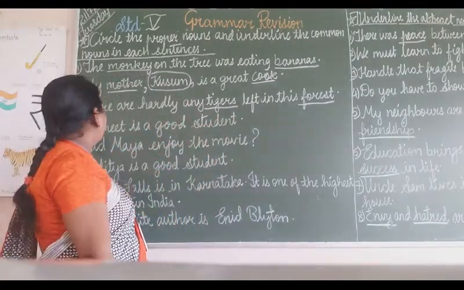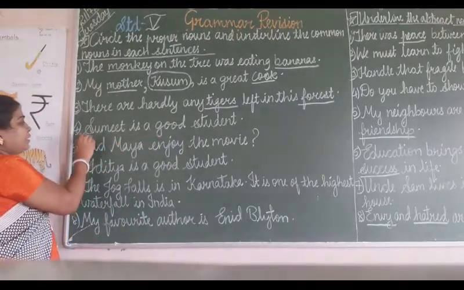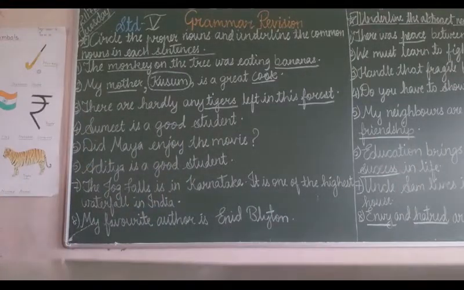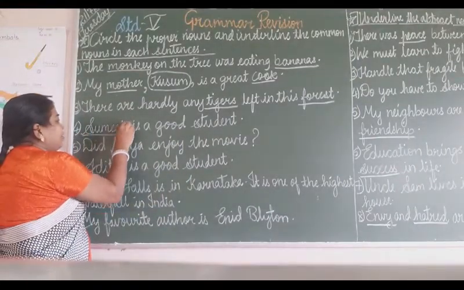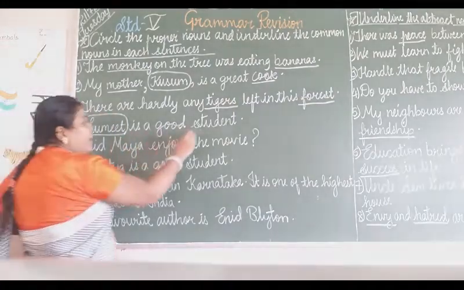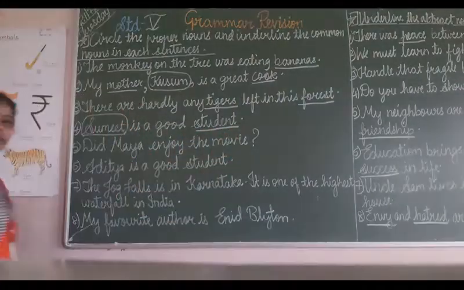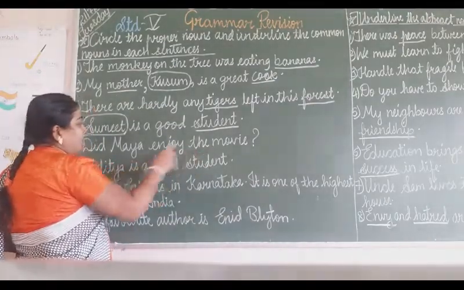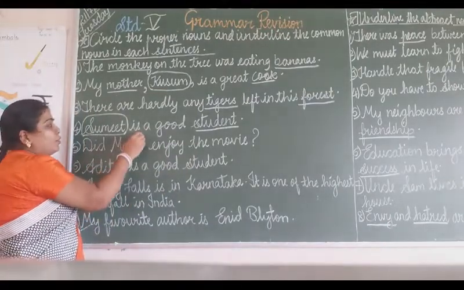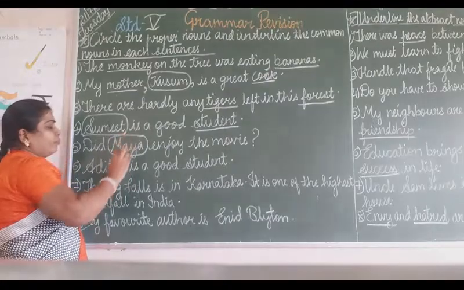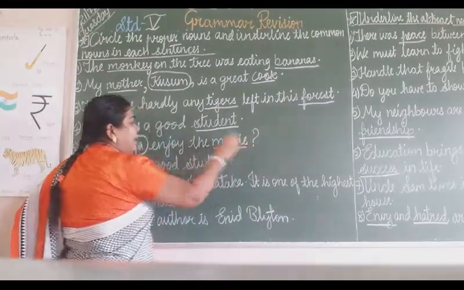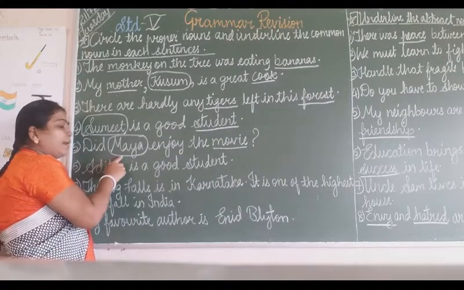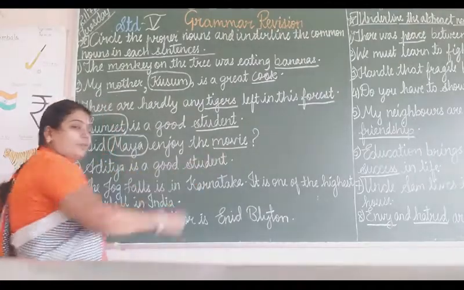Okay. So Sumit is a good student. Now Sumit is the name of a boy. Student is what we commonly call all the students who are studying in the class. So Sumit, which begins with capital letter, is a proper noun and student is a common noun in this sentence. Okay. Now next, did Maya enjoy the movie? Now Maya is the name of a girl. And movie, she may have seen any movie. Whatever picture you watch, we will call it a movie only. So the word Maya is a proper noun and movie is a common noun in this sentence.